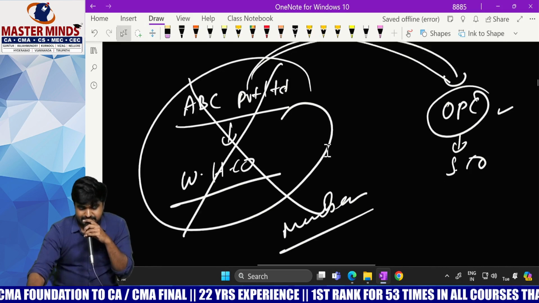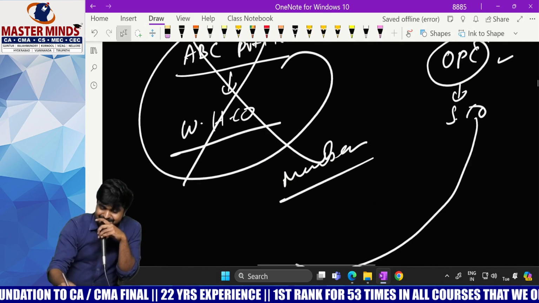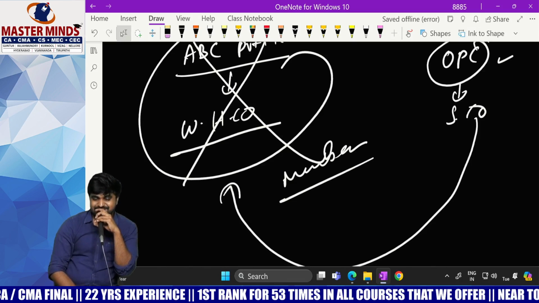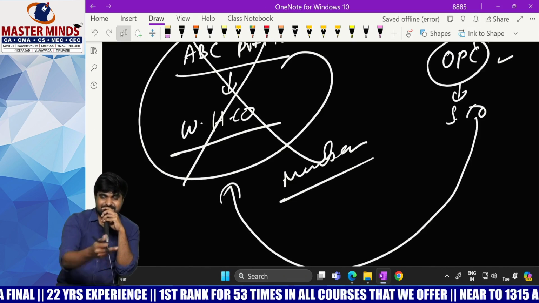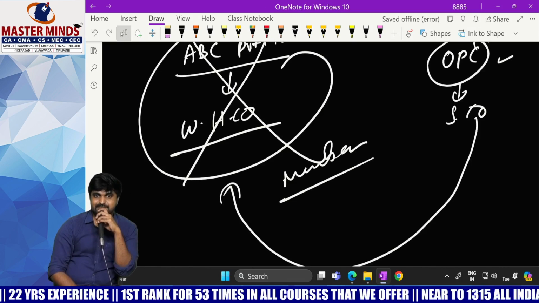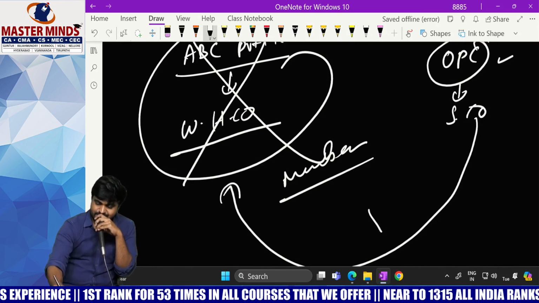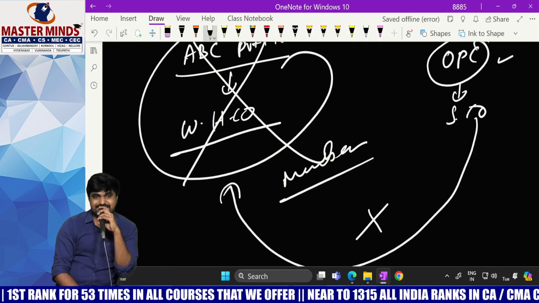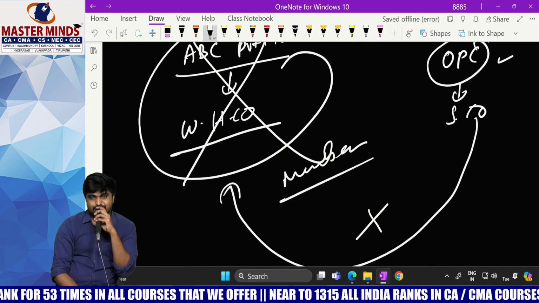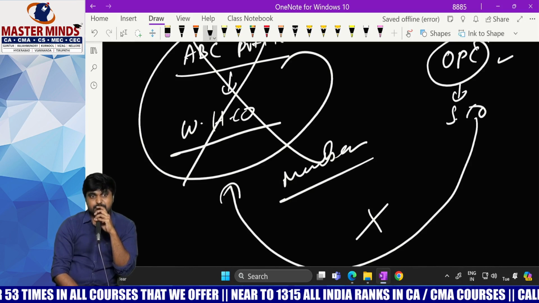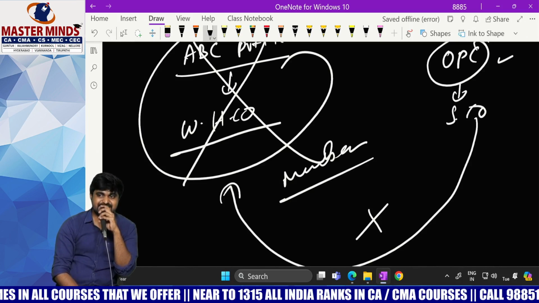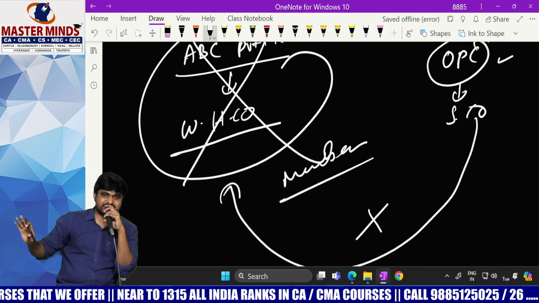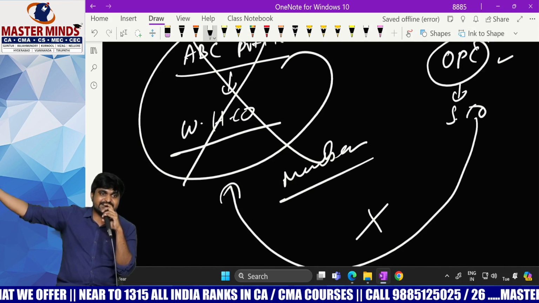Then can OPC invest its money in ABC Private Limited? Can OPC invest its money in any other company? Is it possible? This is also not possible, because OPC cannot make any investment activities. So it cannot invest its money in any body corporate, that means any company. It can only do business, that's it. It can't make investments in other companies.